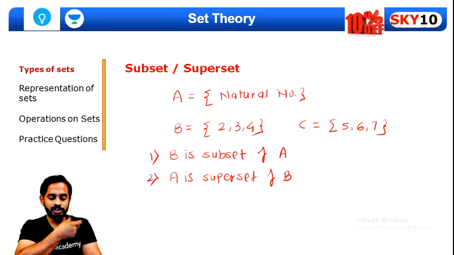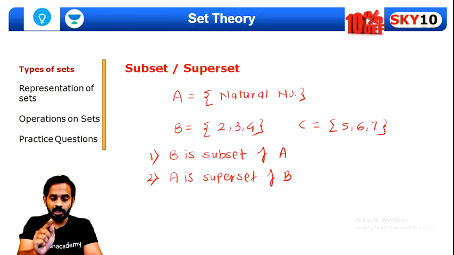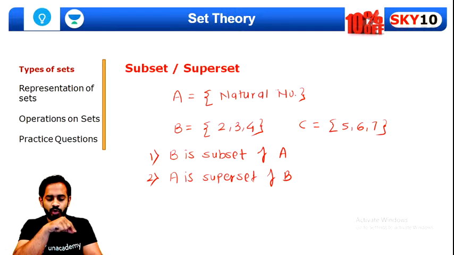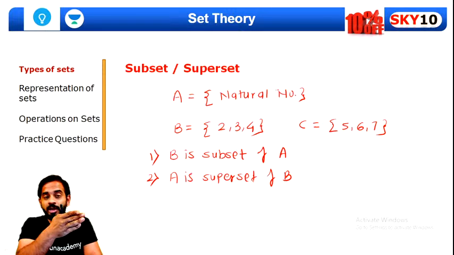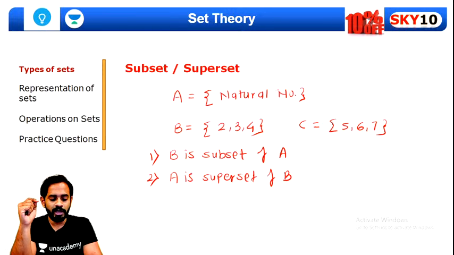Chetan, you gave me one example. Every digit given by you is correct. But do you think 0 will be included? Obviously not, because 0 is not a natural number. It's a whole number. So 0 will not be included. If you remove 0, then you can say 4, 9, 8.